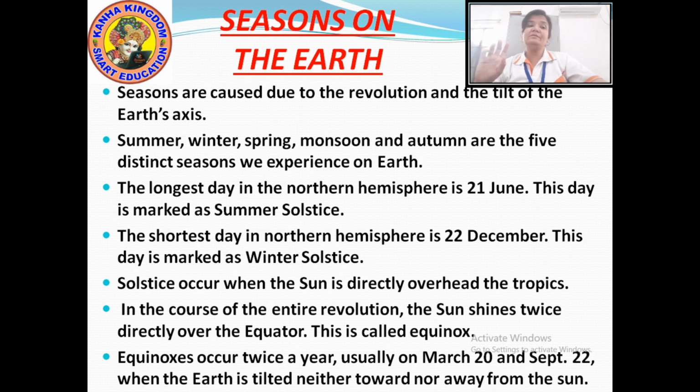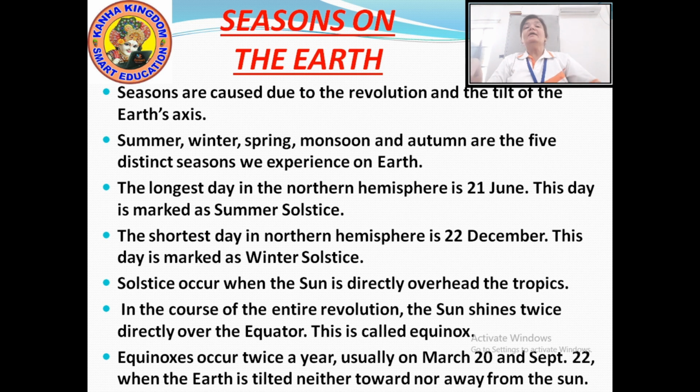Now the same thing happens because of the rotation and the revolution of the earth. The tilt which is in front of the sun receives more sunlight, will have summer, and the part which is far from the sun will have less sunlight and have winter. So when the rays of the sun are less on the northern hemisphere, 22nd of December is the shortest day.